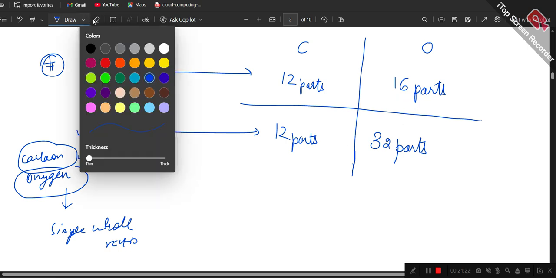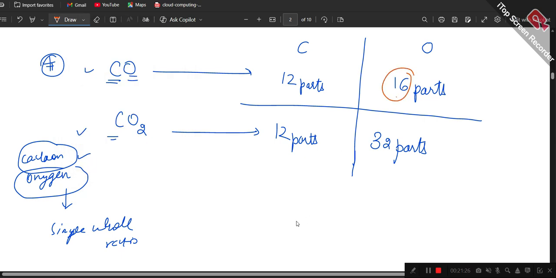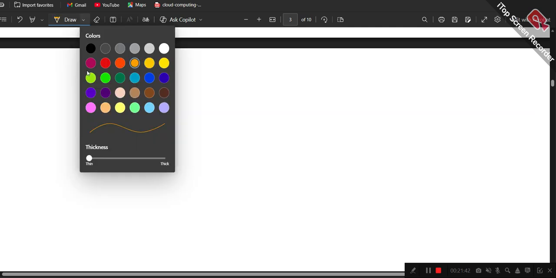And how do we know that this is a simple whole ratio? We can just prove it here: this is 16 parts and this is 32 parts. If I simplify it, we are going to get 1:2, which is a simple whole ratio. I hope that this was very clear to you, all of you. Now let us move on to the next one.